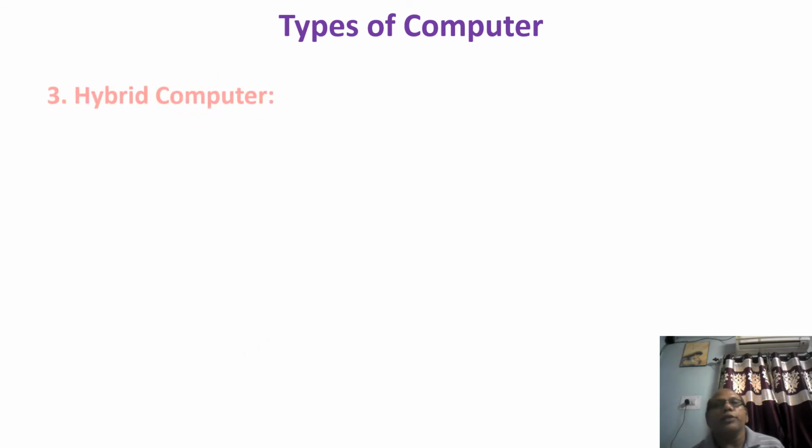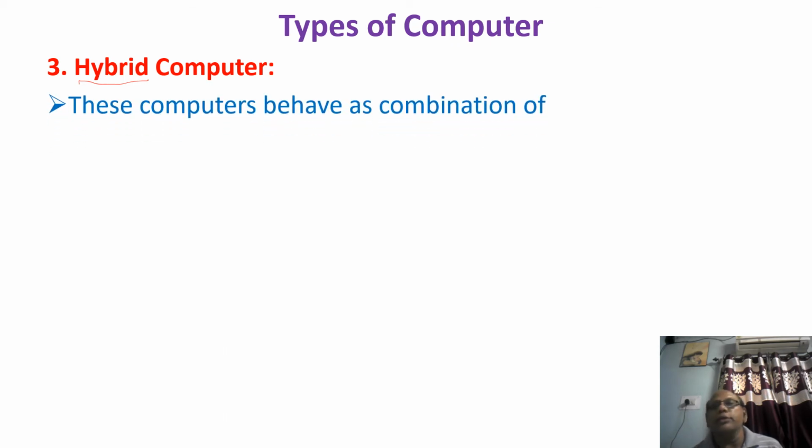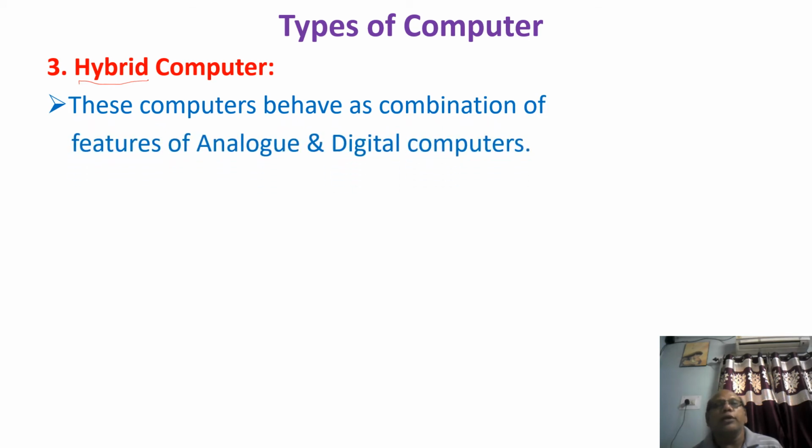The next type of computer is the hybrid computer. What is a hybrid computer? As the name suggests, it is a combination of two things, analog and digital computers. These components behave as a combination of the features of analog and digital computers.